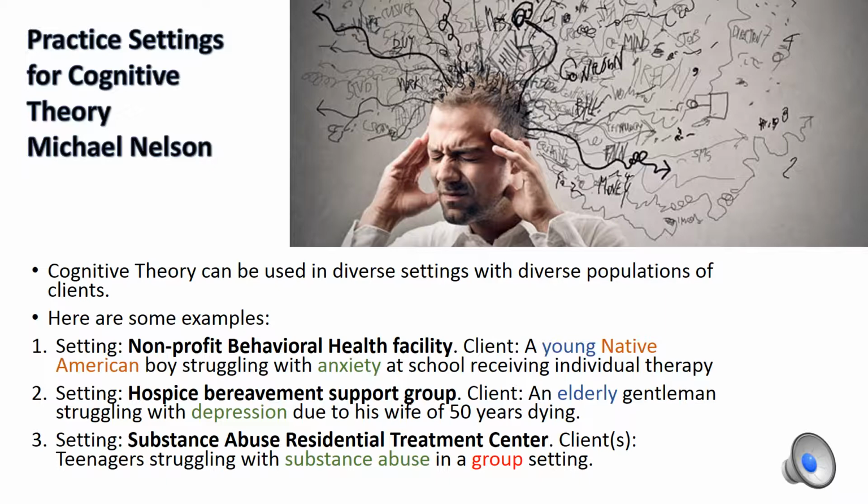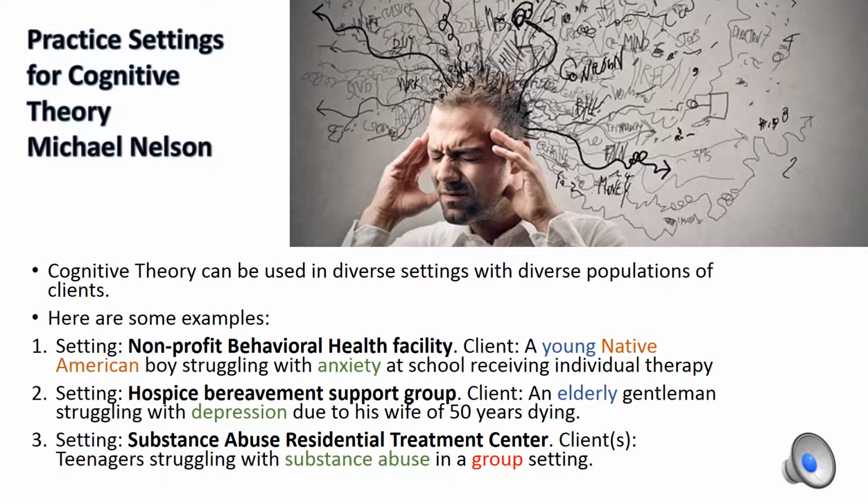The second setting is a hospice bereavement support group. And the client is an elderly gentleman struggling with depression due to his wife of 50 years dying. Perhaps this elderly gentleman is struggling with his purpose in life, and through this support group and cognitive theory, it can help him to overcome some of these negative thoughts that he may be struggling with.